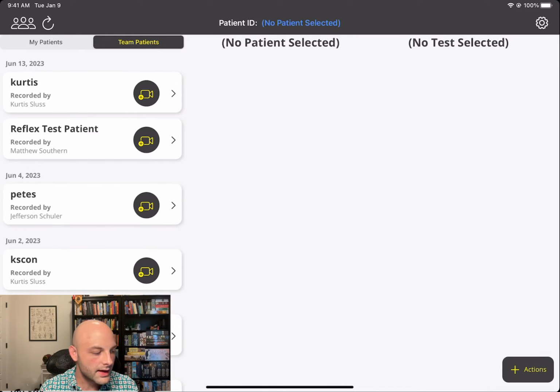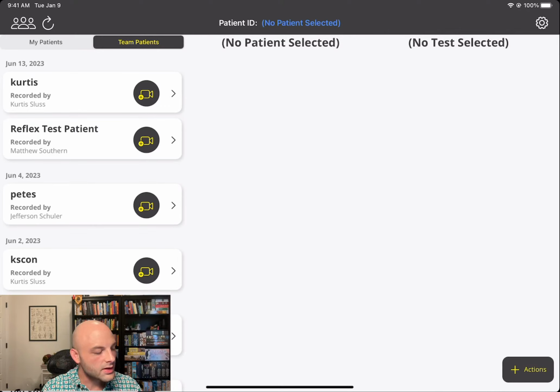But we're just going to go ahead and jump into that patient bin. So this is similar to how you would see it on a phone. Reflex Pro does have a phone version, but it's almost like there's 3 phones next to each other in this particular one. So you'll interact with it in the exact same way. And I will indicate the differences for the iPad version versus the iPhone version as we move along.